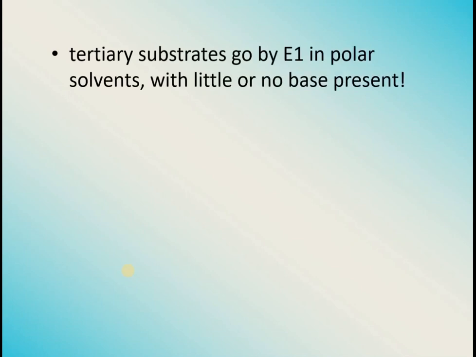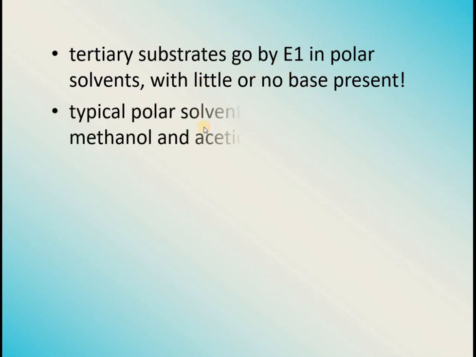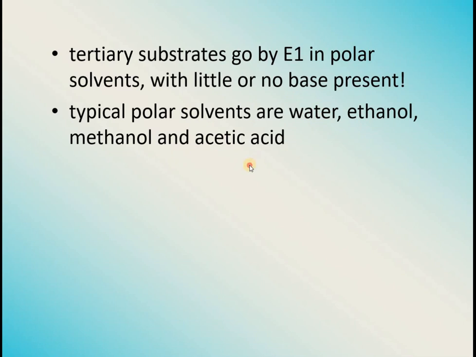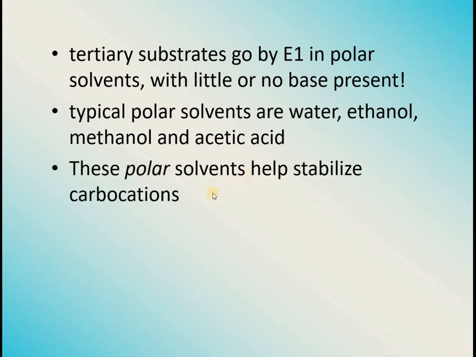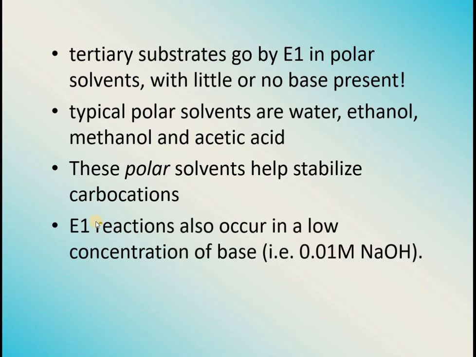A tertiary substrate will usually go by E1 in a polar solvent with little or no base present. If a tertiary alkyl halide is present, it will undergo elimination by the E1 mechanism, and usually a polar solvent such as water is taken. Either you can use the base or not, it's okay; water will itself act as the base. Typically, polar solvents can be water, ethanol, methanol, or acetic acid. The most available one is water, so usually water is utilized. These polar solvents will help to stabilize the carbocations as well.